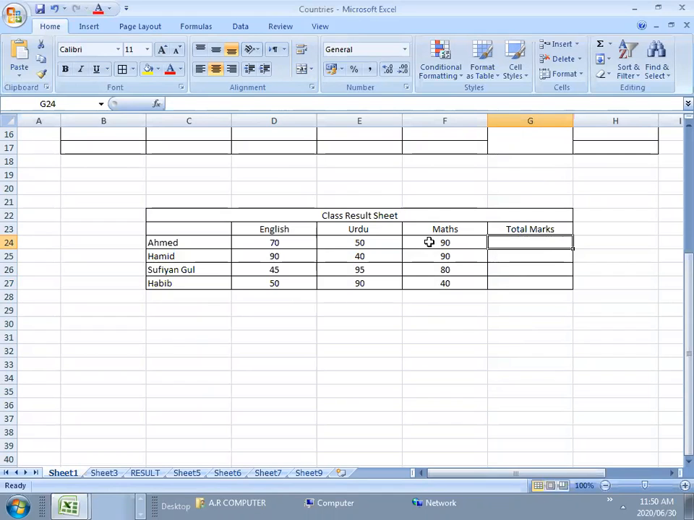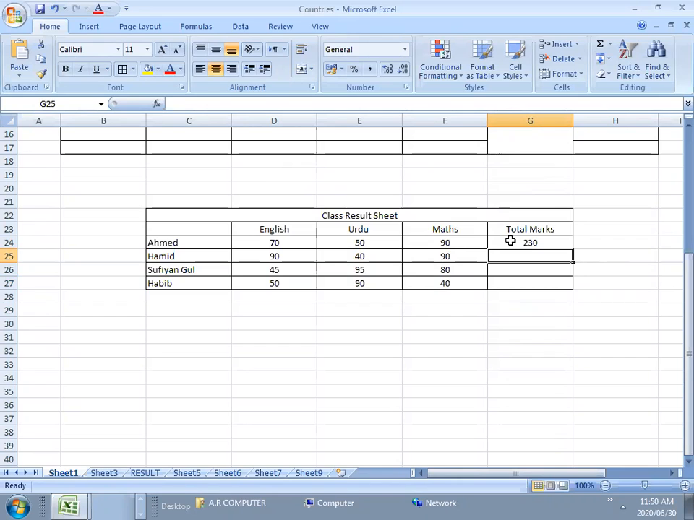What I actually want to learn now is to use the AutoSum. It's so simple. It's very easy. You want to make a total of 70 plus 50, 140, 140 plus 90, 230. But okay, I can write it here as 230. But let's suppose I am making a result of 60 students. Then I have to use the calculator again and again, and maybe I'm wrong in entering the number. So there is a chance of error, right?